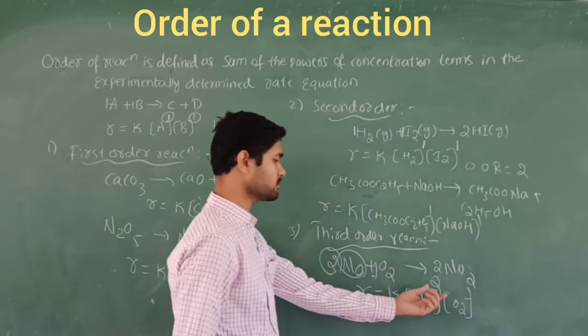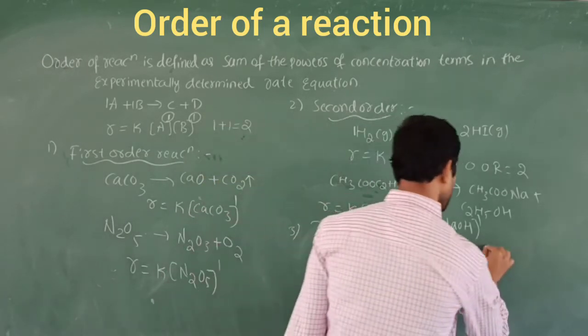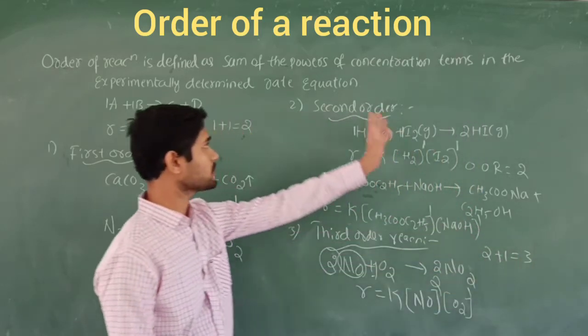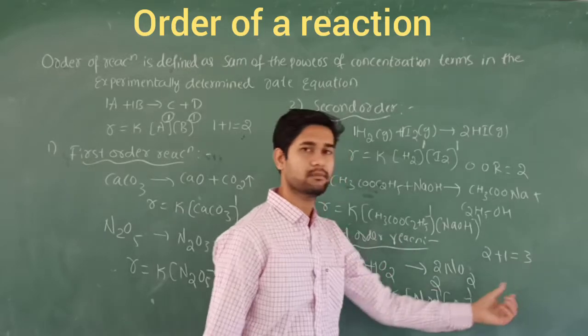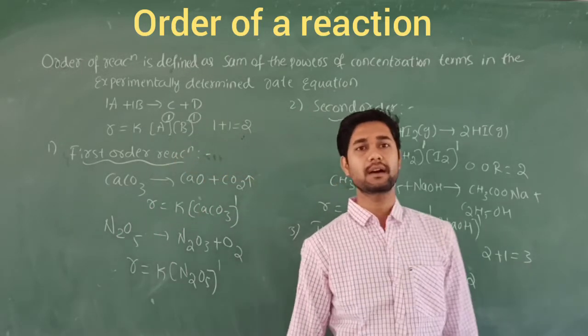The order of the reaction is the sum of the powers of the concentration terms. That is 2 plus 1, which becomes 3. So when the sum of the powers comes to 3, that becomes a third order reaction. So this is about the order of the reactions.